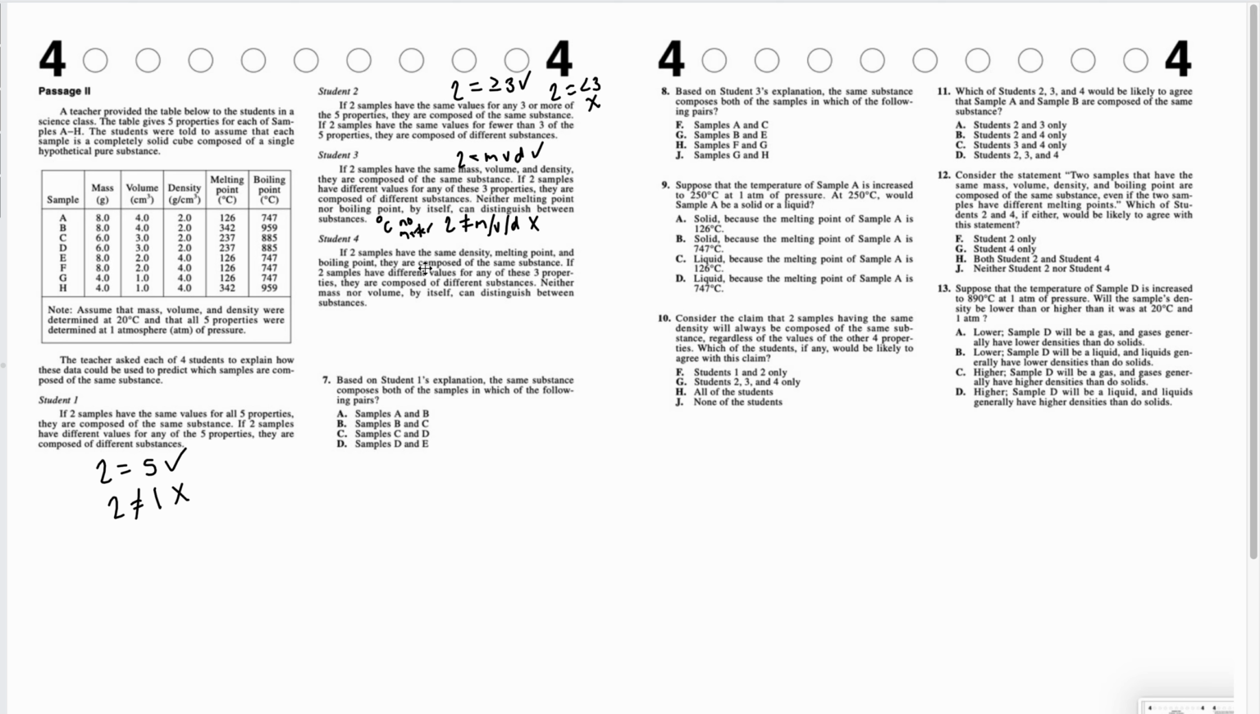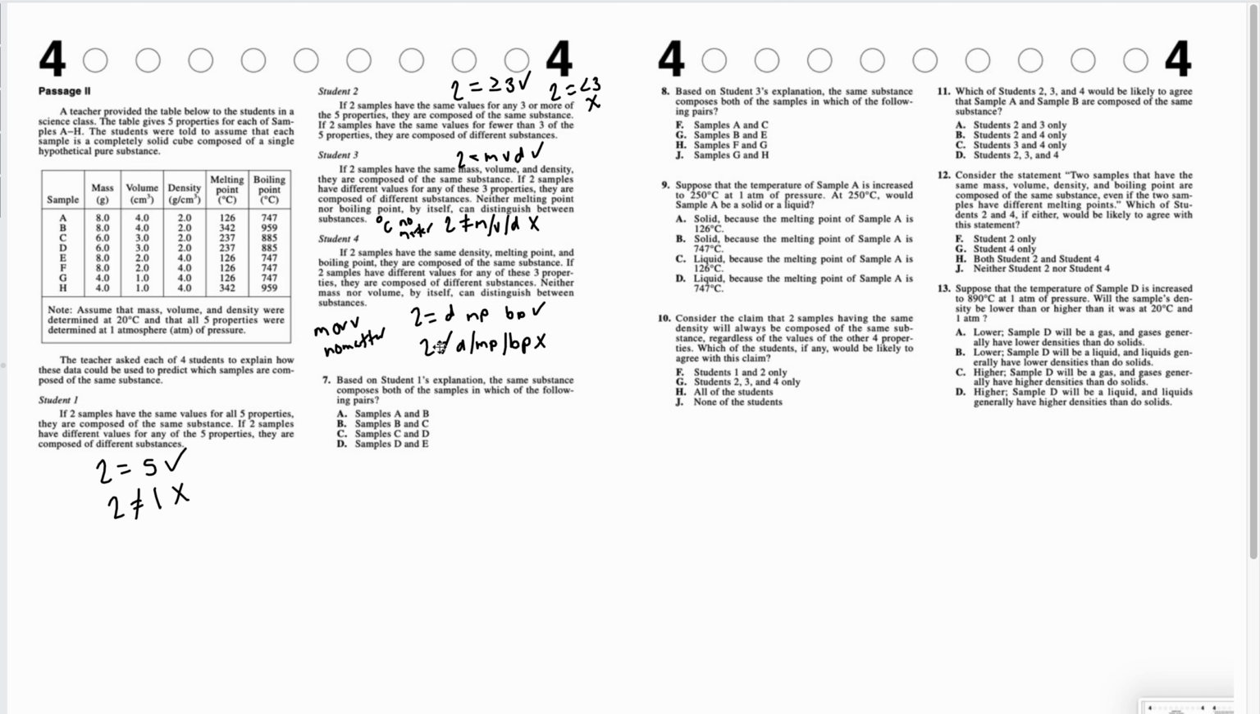Student 4 says if 2 samples have the same density, melting point, and boiling point, then they are the same substance. But if 2 samples have different values for any of those 3, so if they don't match in density or melting point or boiling point, this is bad. And then it also says neither mass nor volume by itself can distinguish between them. So mass or volume, no matter.